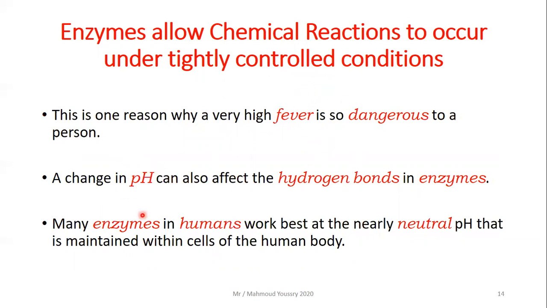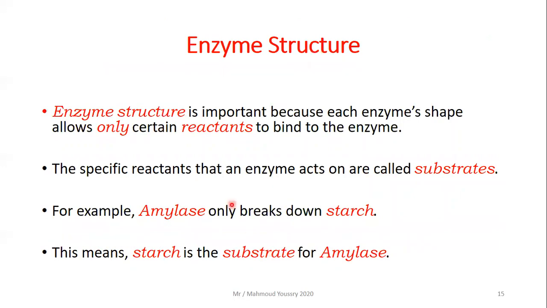As we said before, a change in pH can also affect the hydrogen bonds in enzymes. Many enzymes in humans work best at a nearly neutral pH. Remember, neutral is at 7 on the pH scale, which is maintained within cells of the human body.